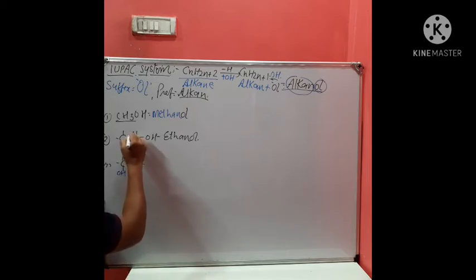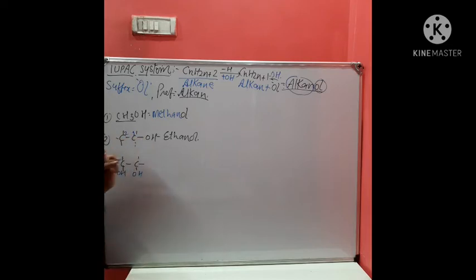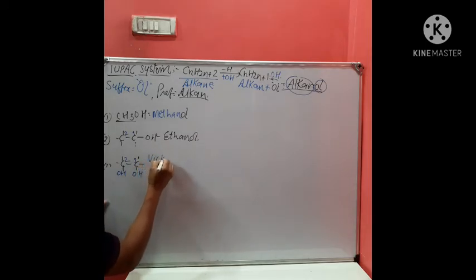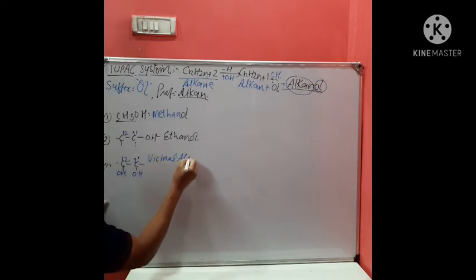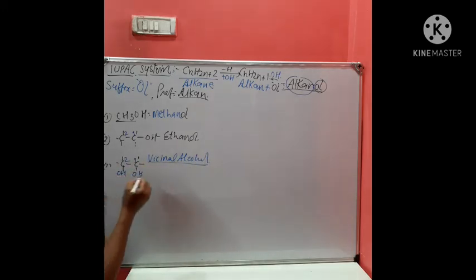Like here, if we number it 1 and 2, always start numbering from the end where the OH group is nearer. So now this compound is written as 1 and 2, or we can write 1 and 2. In such a compound where we can start numbering from any of the ends, this is called vicinal alcohol.